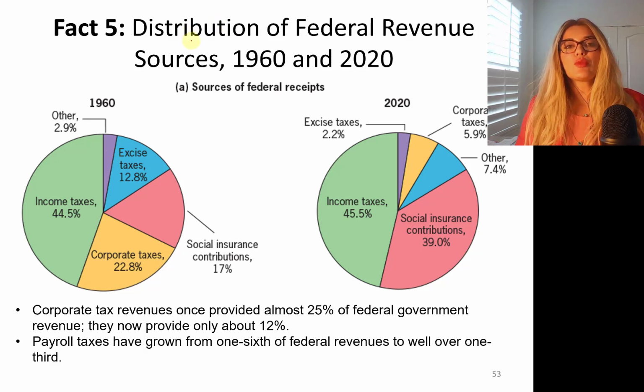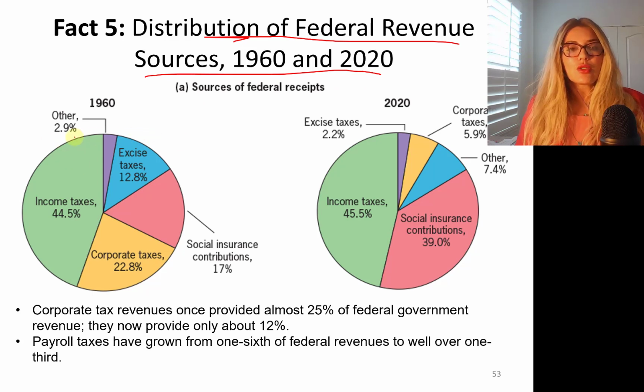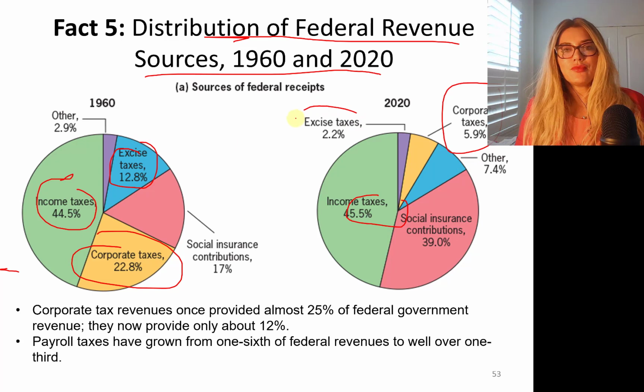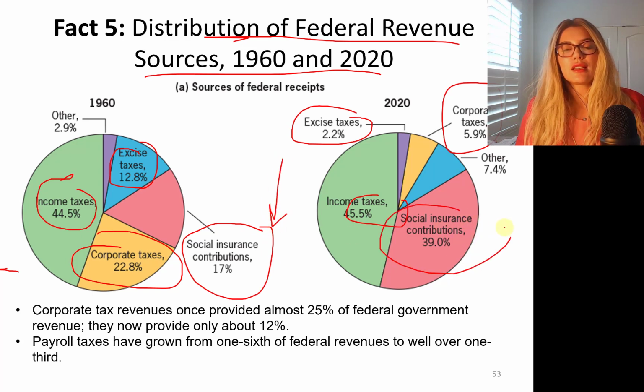Okay, so this is the distribution of federal revenue sources, 1960-2020. Income taxes are about the same, right? Corporate taxes used to be 23% of tax revenue. Now it's less than 6%. Excise taxes were 12.8%, and have gone down 2.2. Social insurance and contributions, which is payroll tax, has increased substantially.